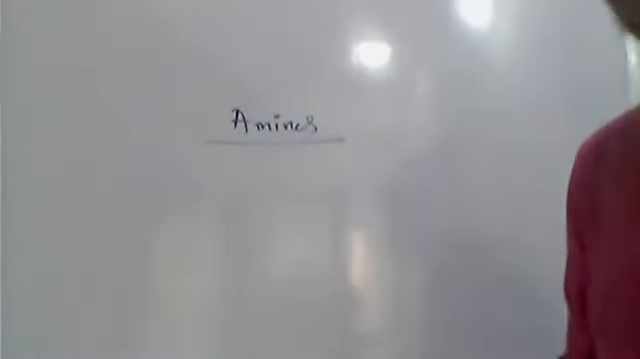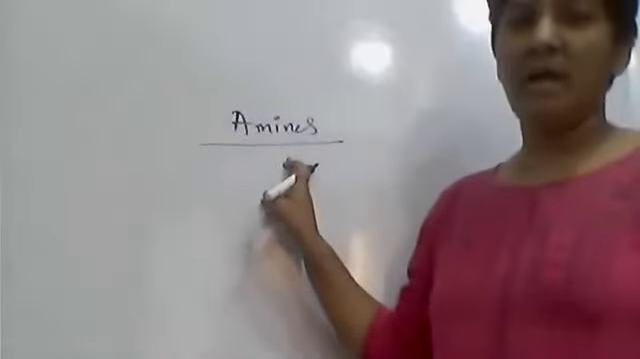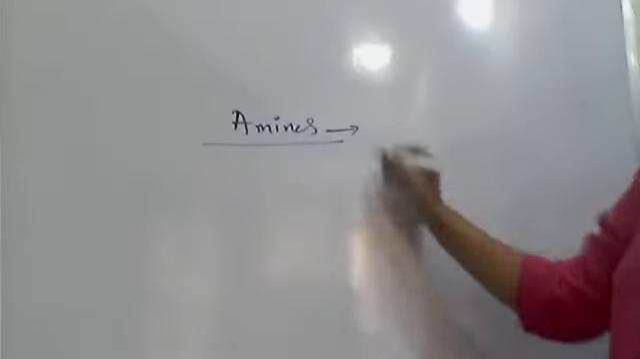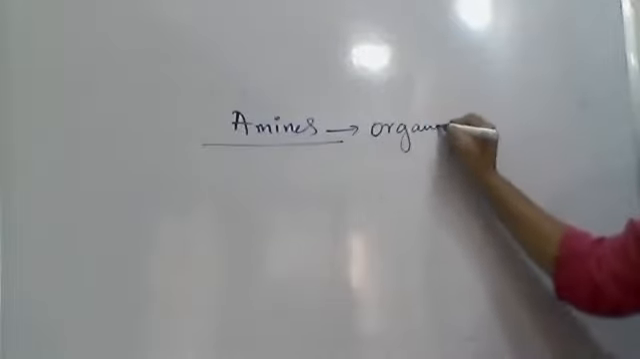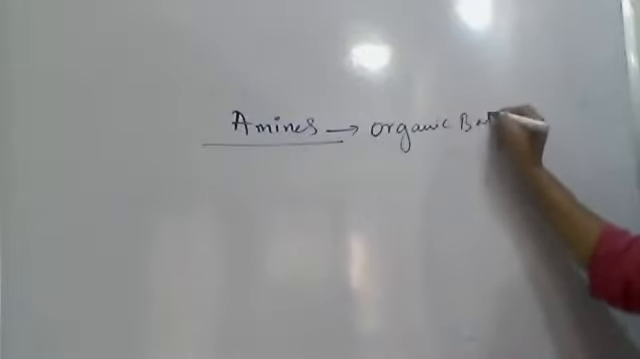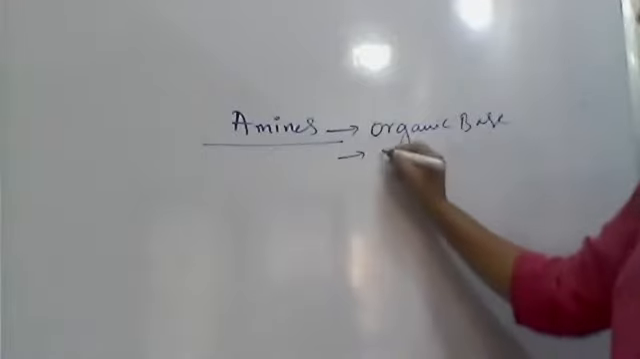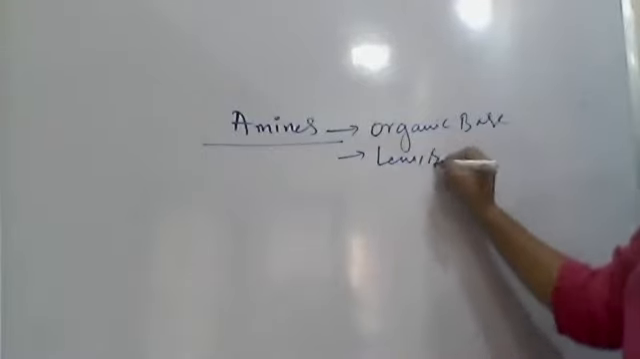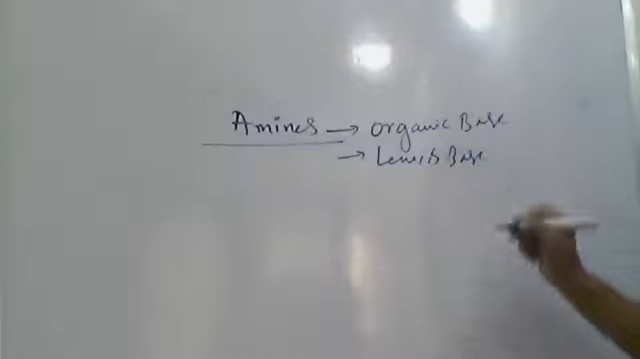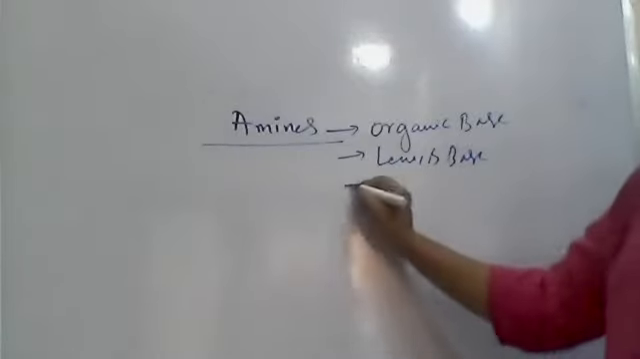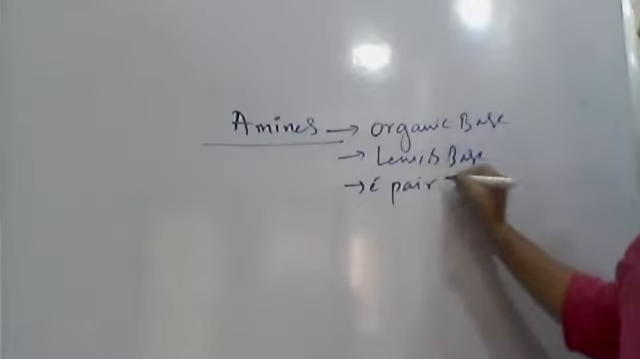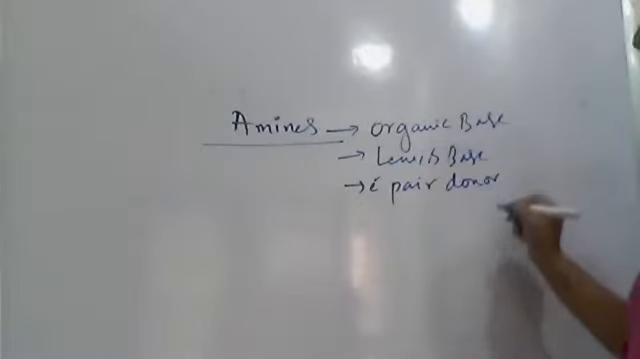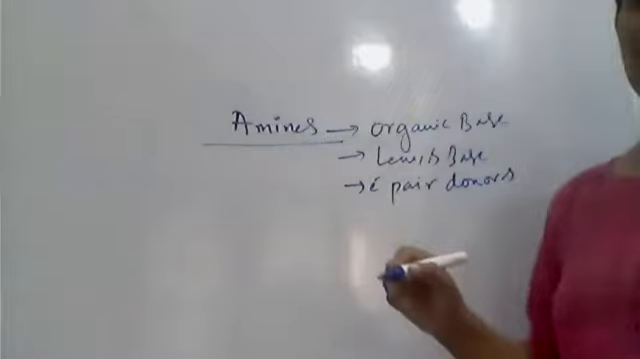See here, today the topic is amines. These amines are called organic bases, and that too, these are Lewis bases. I hope you know that Lewis base. Lewis base means the one which donates the electron pair. Electron pair donors are called Lewis bases.